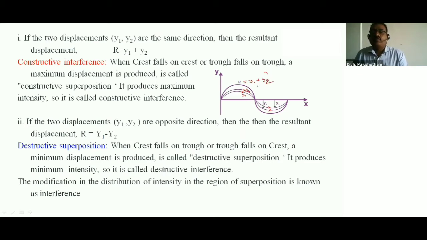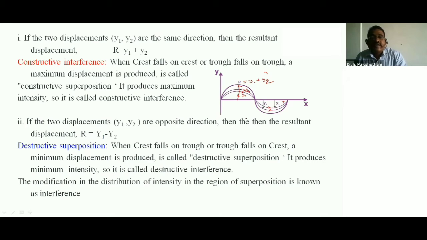So this is crest, and this is trough. The crest of one wave y1 combined with the crest of another wave y2 gives the maximum displacement, the resultant vector displacement, maximum amplitude.